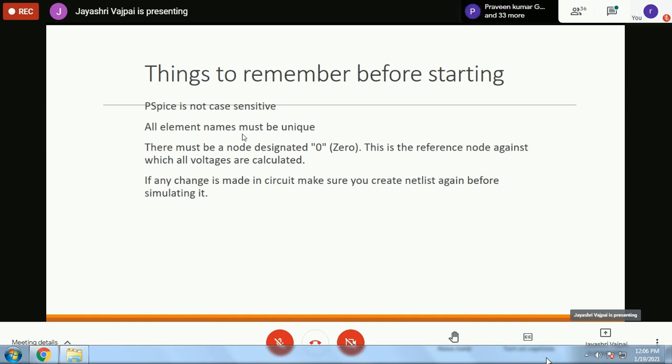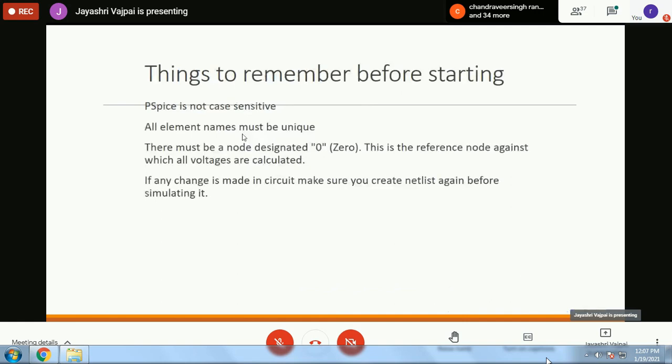If any change is made in the circuit, make sure you create the netlist again before simulating it. When our circuit is working fine, we now want to see what will happen if I change the load resistance, or change a component by a different component, then I want to see what the output is. But many a time we forget to generate the netlist again. So there is a requirement of compiling every time you make a change. So this is one basic important requirement. These are the things to remember. With this caution, if we start, we will make fewer mistakes.